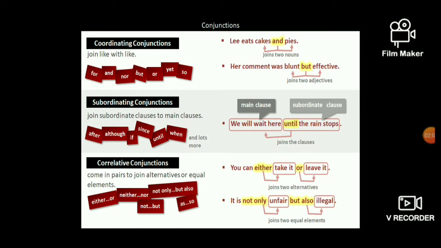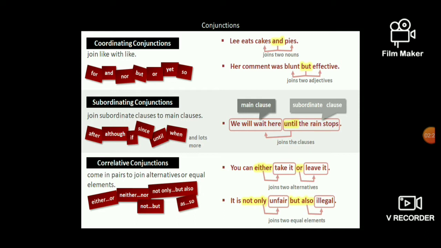Lee eats cakes and pies. Here the conjunction joins two nouns. Again, her comment was blunt but effective. It joins two adjectives: number one adjective is blunt and number two adjective is effective.